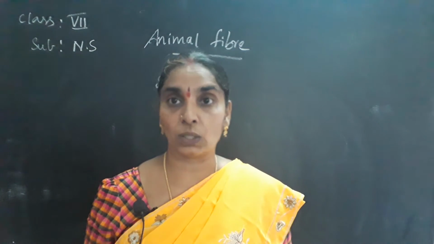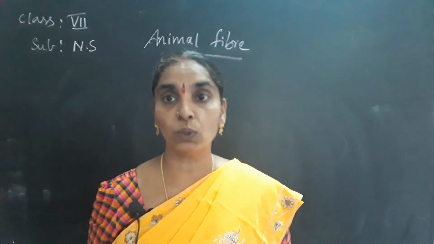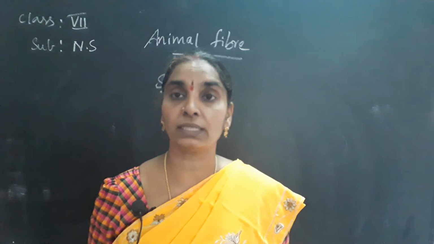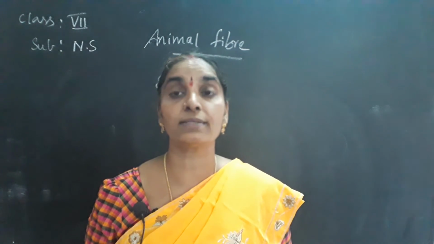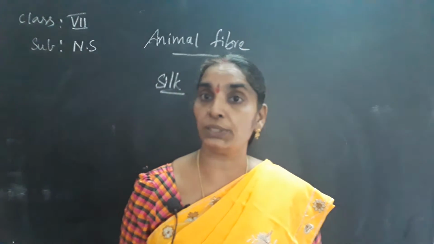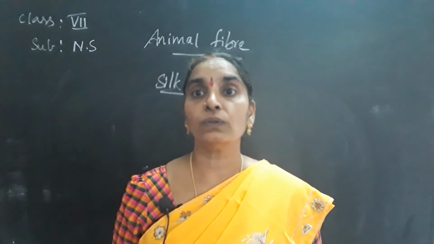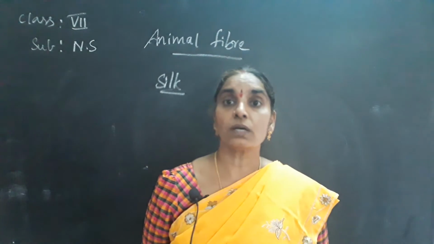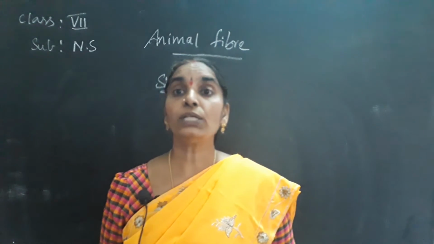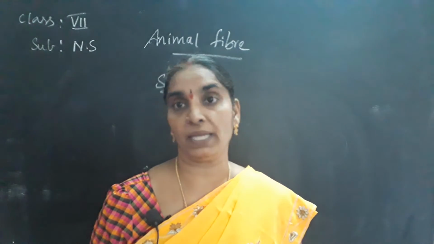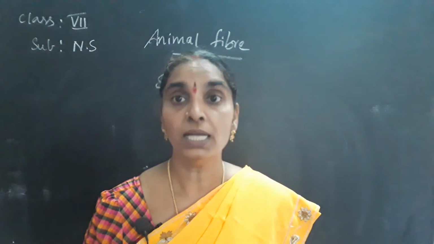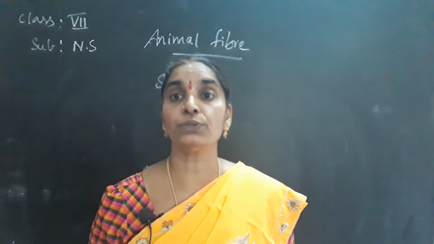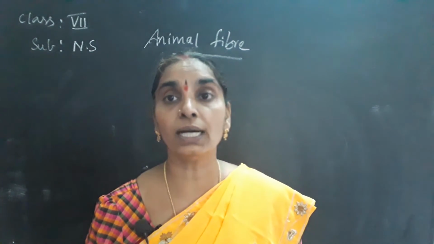If the larva is not killed, it transforms into a moth, pierces out and spoils the cocoon. In such a case, you cannot get the continuous silk thread. So cocoons are to be stifled. Why are cocoons stifled? Cocoons are stifled in order to store them for a longer period.